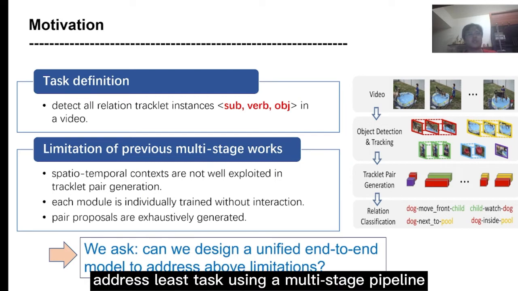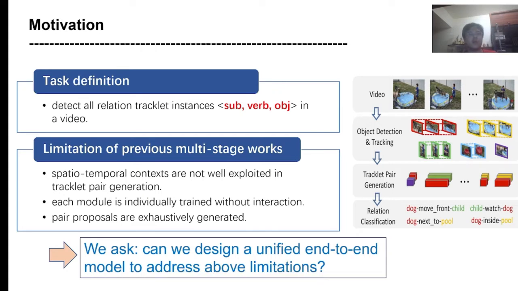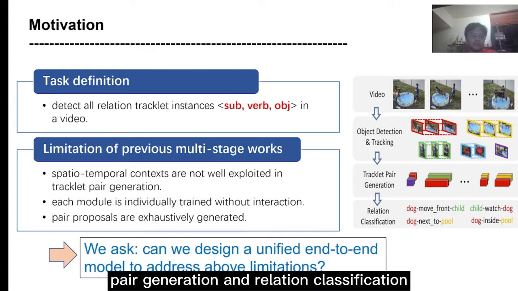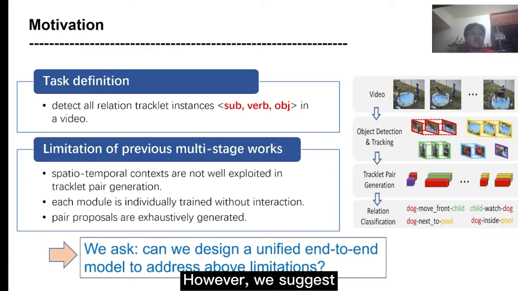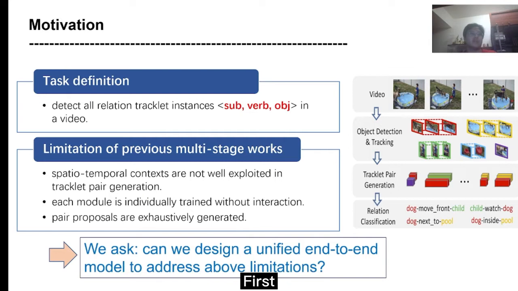Previous works addressed this task using a multi-stage pipeline, which mainly consists of four modules: object detection, object tracking, tracklet pair generation, and relation classification. However, we suggest there are several limitations of such multi-stage pipeline.